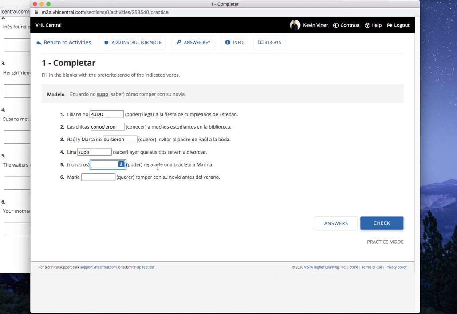Nosotros, poder regalarle una bicicleta a Mariana. Pause. And we're back. Pudimos. María, querer romper con su novio antes del verano. Pause. And we're back.